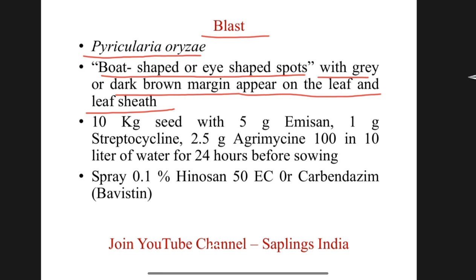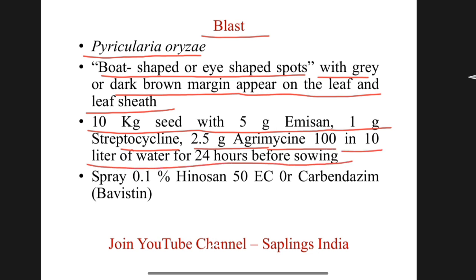The treatment of blast disease: treat 10 kg seed with 5 gram Amazon, 1 gram streptocycline, 2.5 gram agromycin 100 in 10 liter of water for 24 hours before sowing. Spray 0.1% Hinosan 50 EC or carbendazim, which is also called Bavistin, should be used.